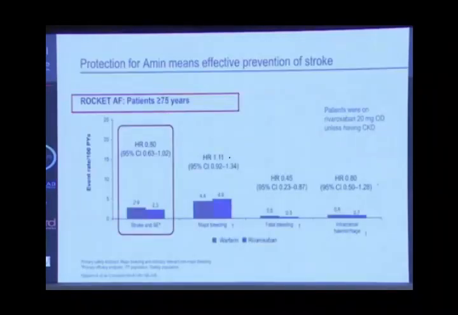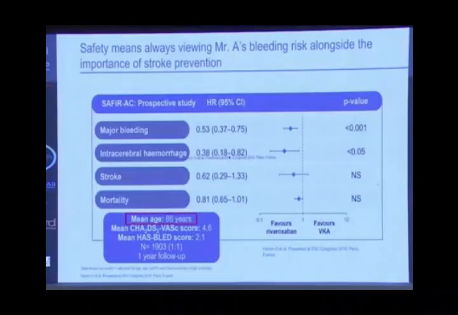Age-related risk factors. You saw, of course, that ROCKET AF is a trial comparing rivaroxaban with warfarin. It has shown that in those patients who are more than 75 years of age, rivaroxaban is non-inferior to warfarin in reducing the stroke events. Also, it is superior, and there is a little bit less incidence of critical and life-threatening bleeding risk.